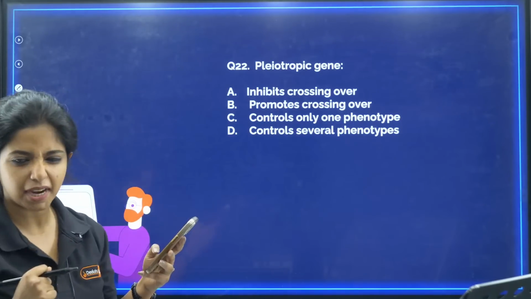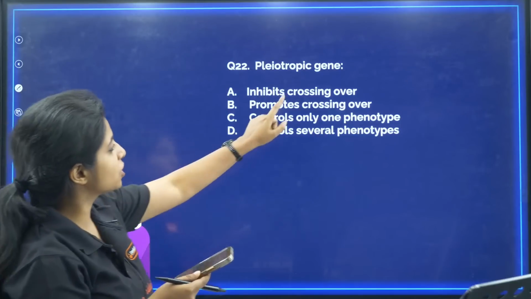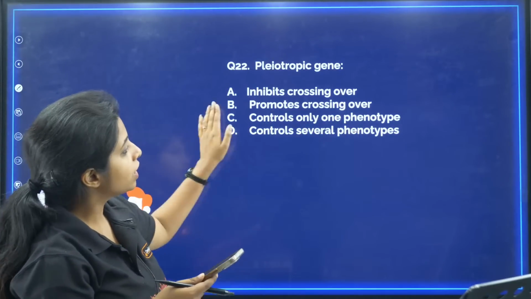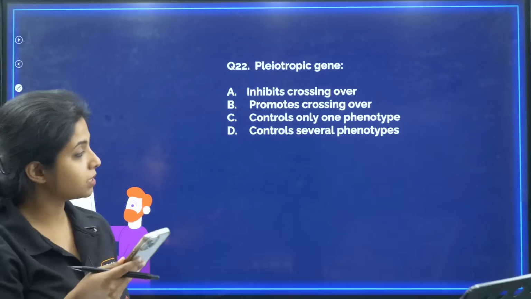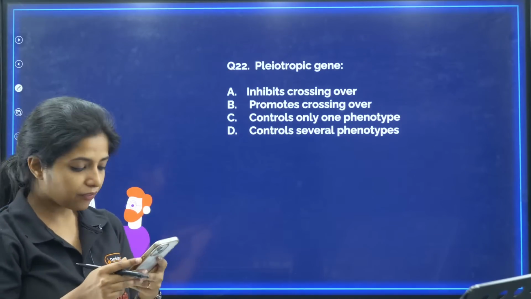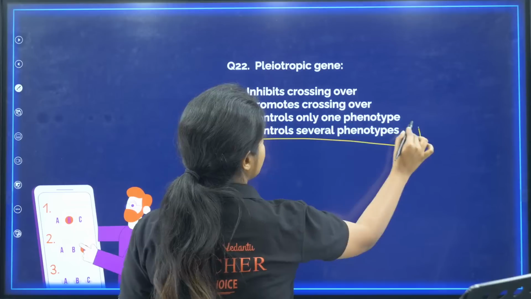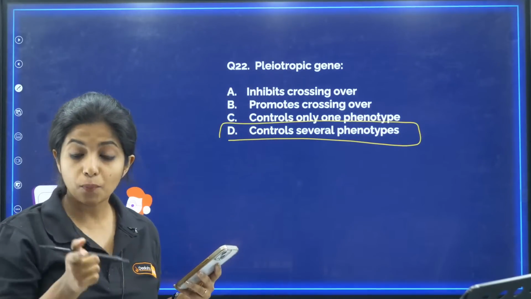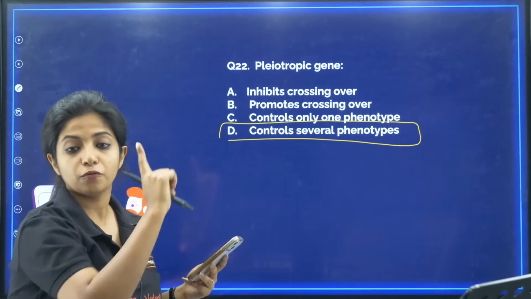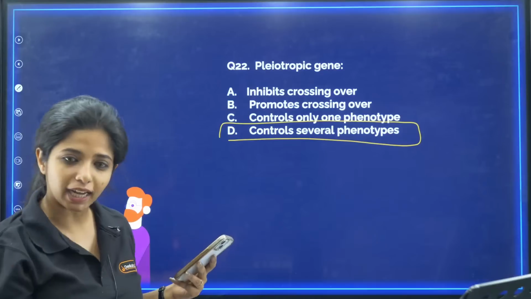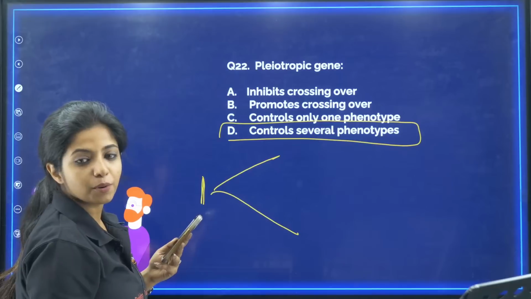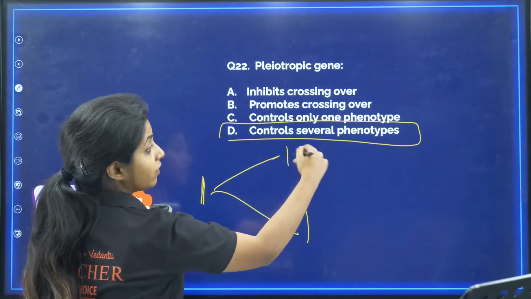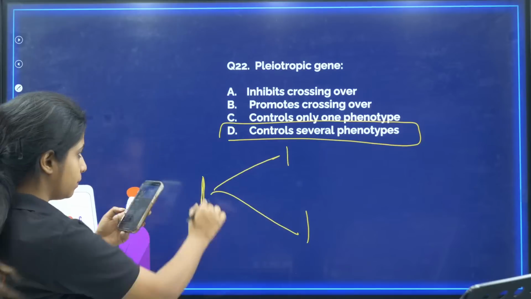So Devraj is with an F option. F option is not there sadly. So pleiotropic gene inhibits crossing over, promotes crossing over, controls only one phenotype, controls several phenotypes. What will be the answer for this? Controls several phenotypes. Your answer will be D. Straight question. Polygeny means multiple genes for one character. Pleiotropy is the opposite. One gene for multiple traits. So this controls several phenotypes. Okay, so D becomes your answer.